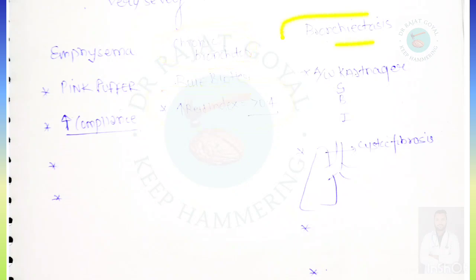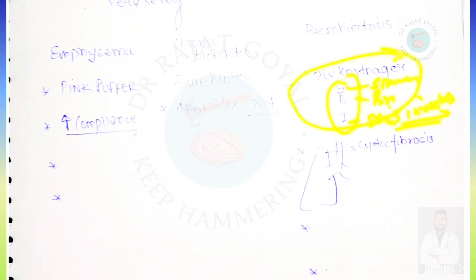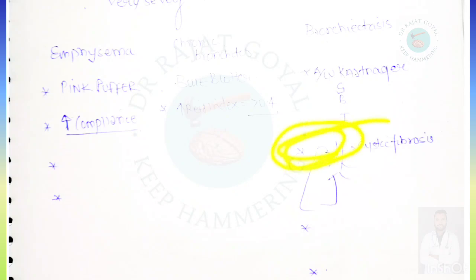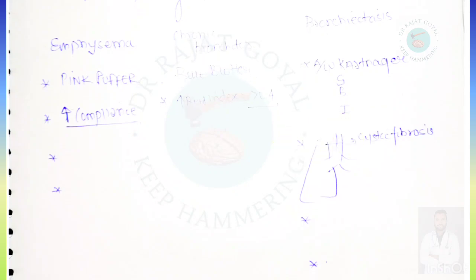In bronchiectasis, we know that it is associated with Kartagener syndrome, in which there will be sinusitis, bronchiectasis and situs inversus. So these are the features of Kartagener syndrome, which is associated with bronchiectasis. And bronchiectasis due to cystic fibrosis generally occurs in the upper lobe. So this is asked once, that cystic fibrosis will lead to upper lobe bronchiectasis.